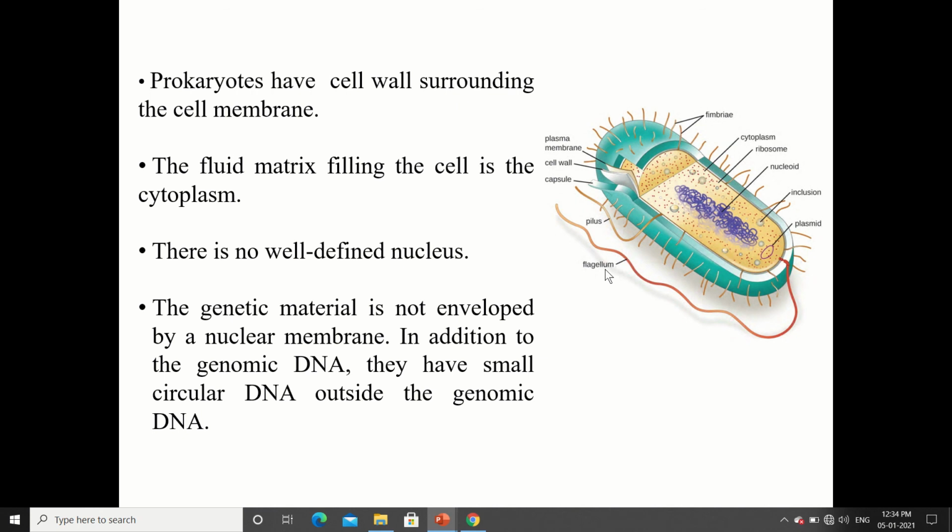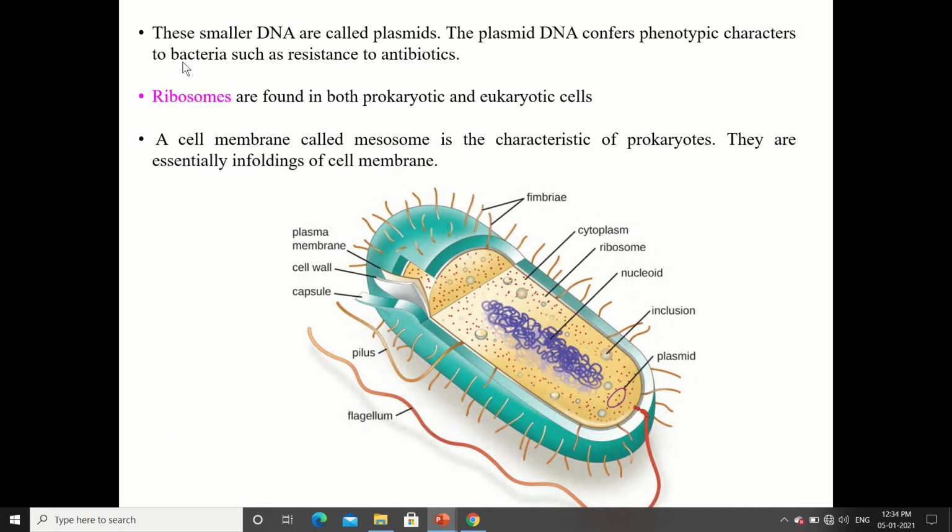In addition to the genomic DNA, they have small circular DNA outside it, called plasmids. The plasmid DNA confers phenotypic characters on bacteria, such as resistance to antibiotics. Phenotypic character means it gives shape and appearance to the bacterial cell.